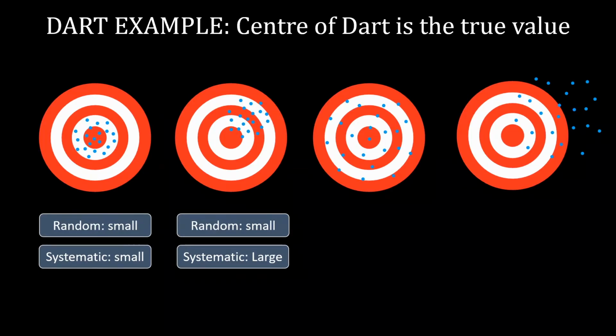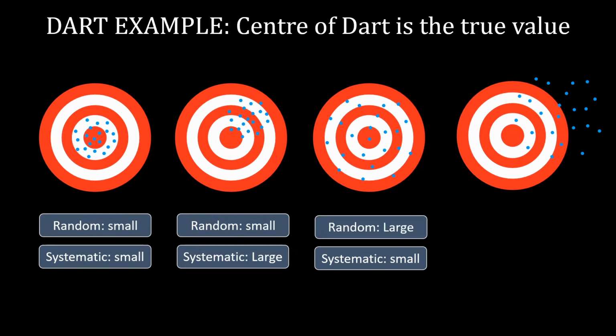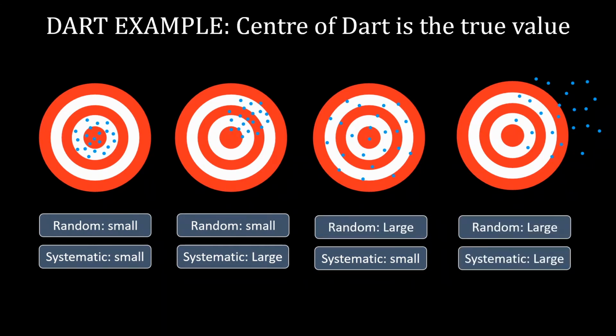In the third case, all the values are around the true value, therefore systematic error is small, but because they are not close by, therefore random error is large. And in the fourth case, both are large. Now this is a very good way to explain systematic error and random error, but there is one problem here.